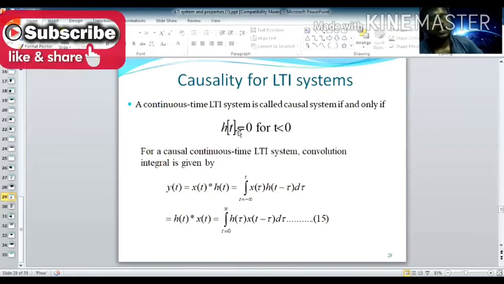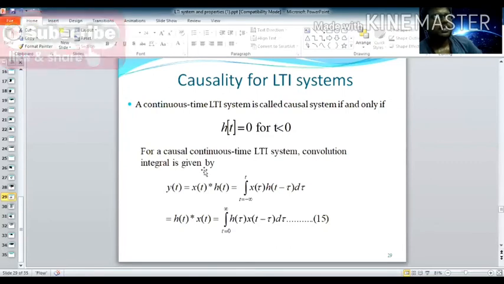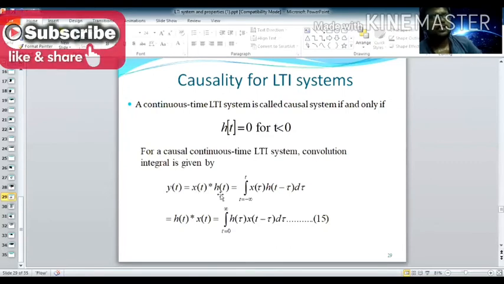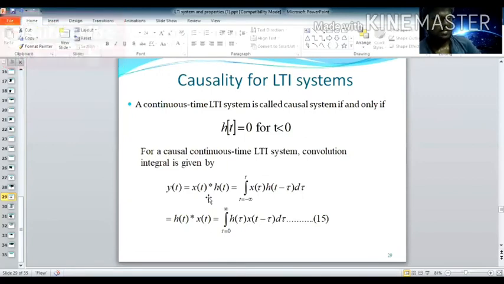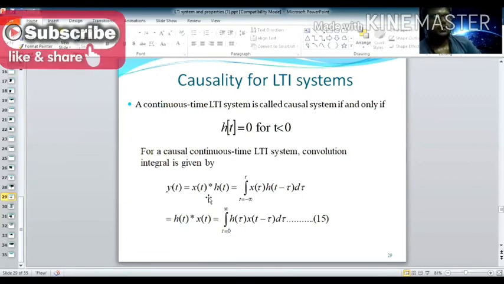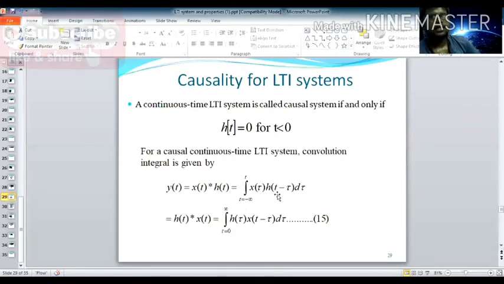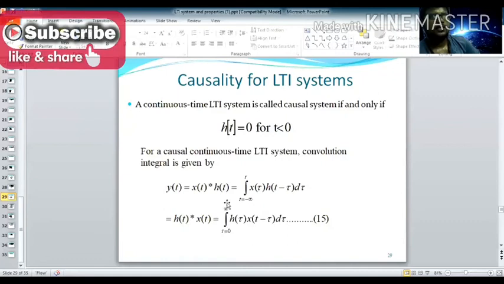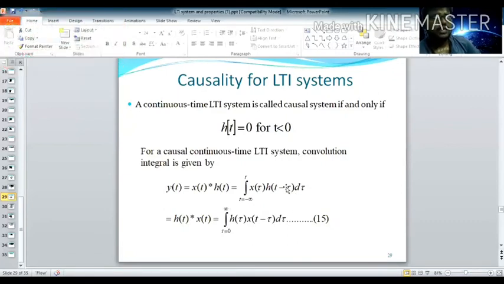Otherwise, we can have the value. For a causal continuous LTI system, the convolution integral is given by y of t equal to x of t star h of t. For the definite continuous time, you have to take the integral from tau equal to minus infinity to t of x of tau, h of t minus tau d tau. This is the convolution integral for a continuous time LTI system.